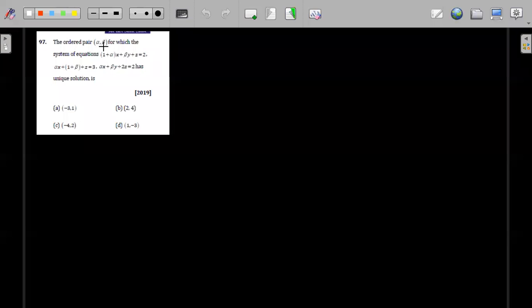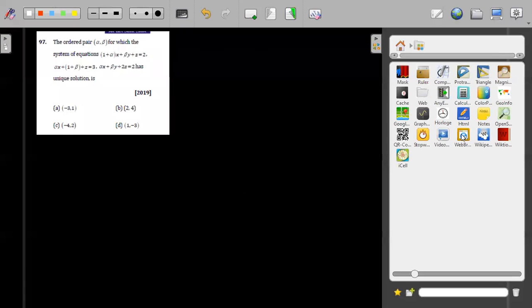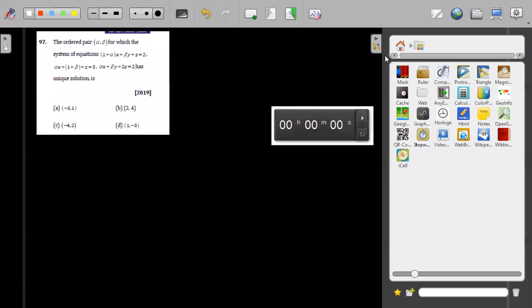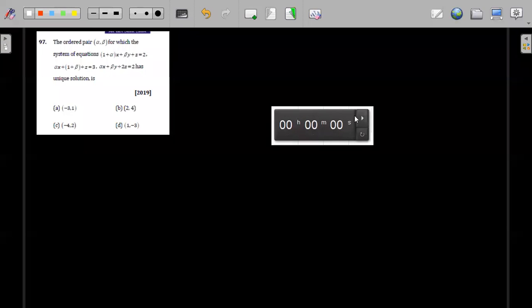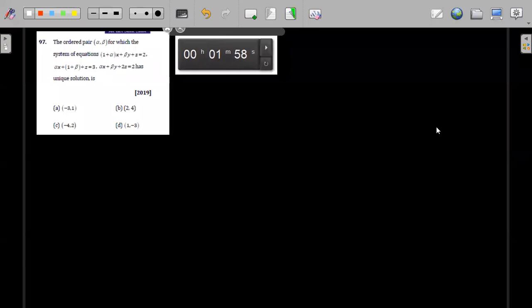So let's solve this one. Given the ordered pair of alpha, beta for which the system of equations 1 plus alpha. If you want time, then I can give you some. I think you might not have solved, so just wait. I'll give you 2 minutes for each question. These are all JEE Mains questions, so you can solve them within 2 minutes. Okay, solve this one. If you get the answer, just write down the message in the chat box.